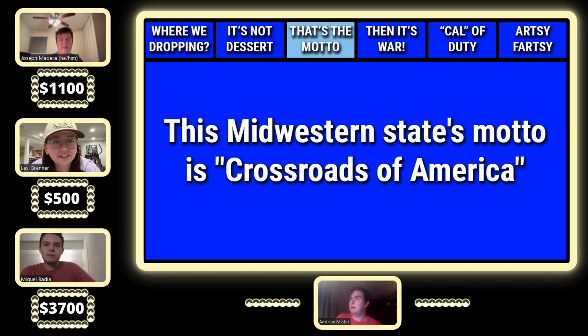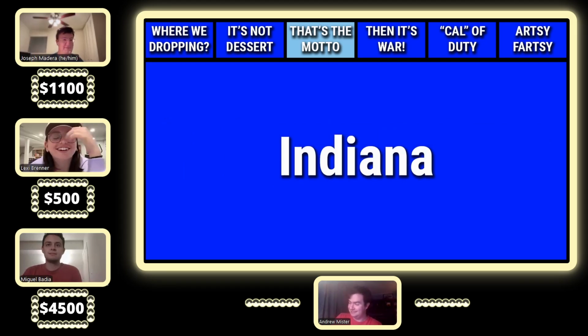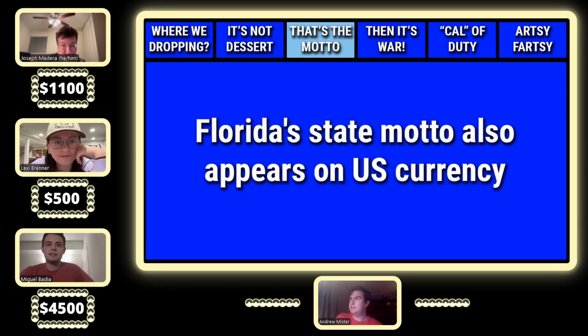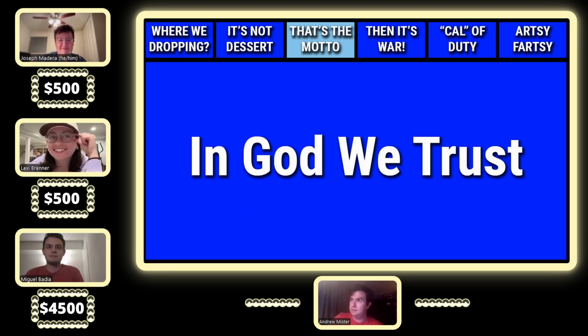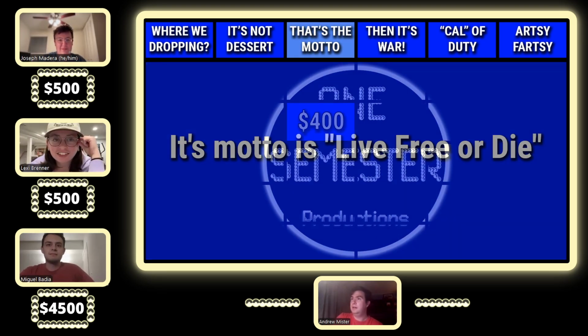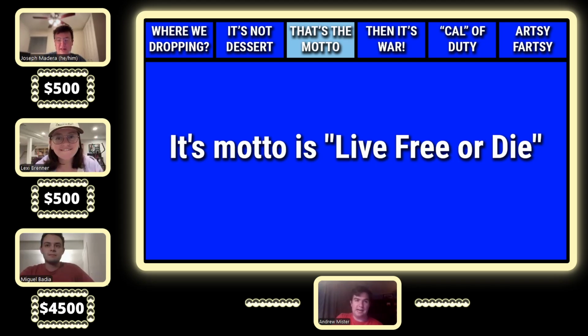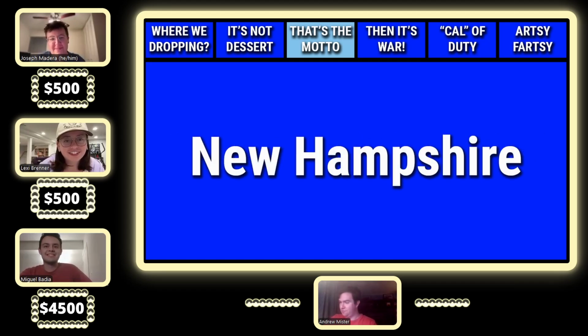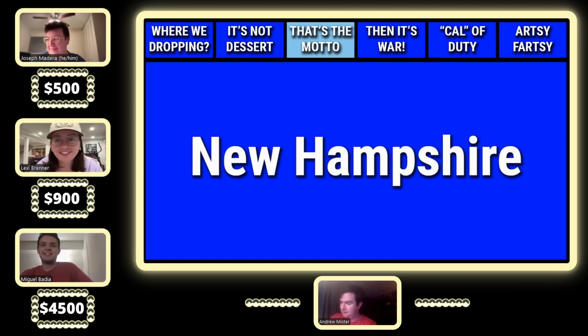Motto for 800. This Midwestern state's motto is Crossroads of America. Miguel. What is Indiana? That is correct. Motto for 600. Florida's state motto also appears on U.S. currency. Joe. What is E Pluribus Unum? That is incorrect. That would be In God We Trust. The final one. Its motto is Live Free or Die. Lexi. What is New Hampshire? That is correct.